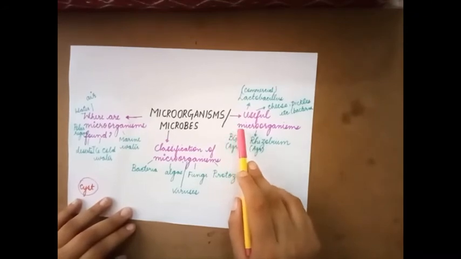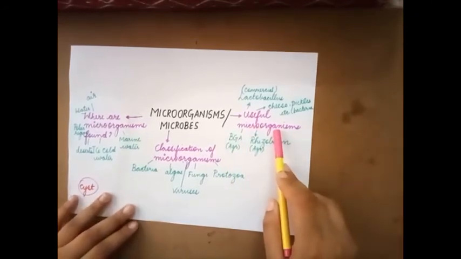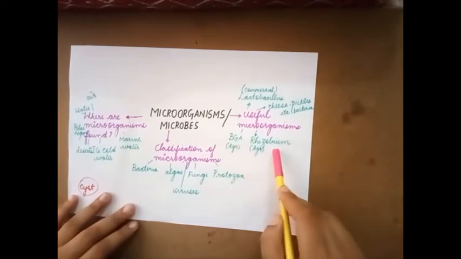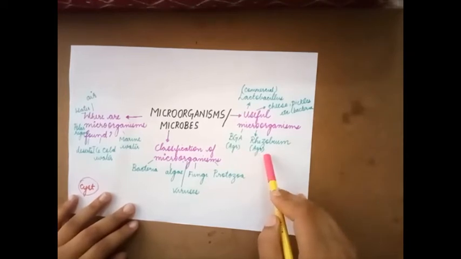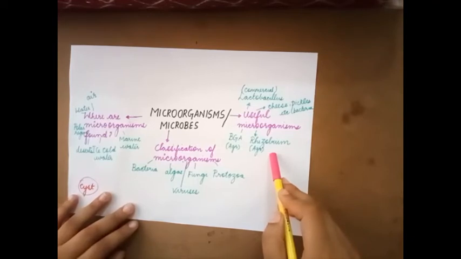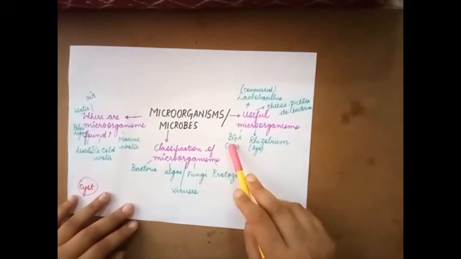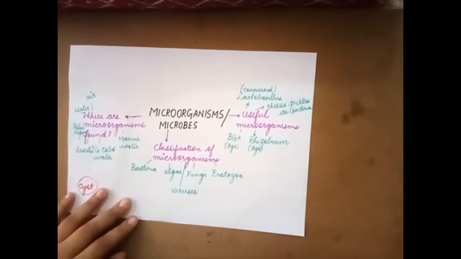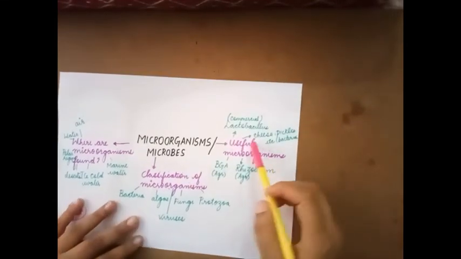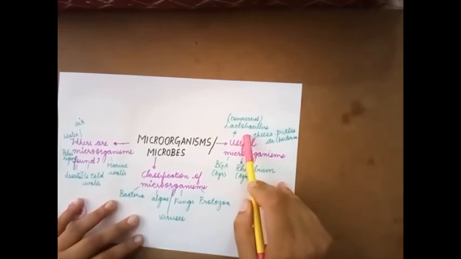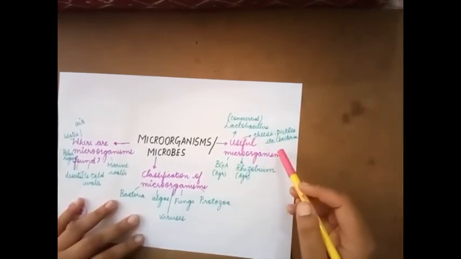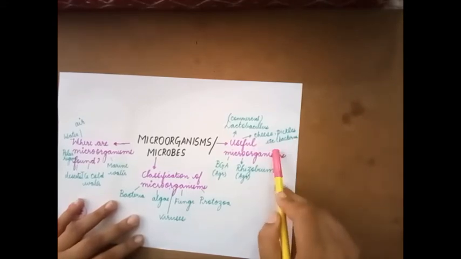Next, we will move on to useful microorganisms. Blue-green algae and rhizobium play a very important role in agriculture because they can fix nitrogen. We know that nitrogen cannot be readily absorbed by the plant. It has to be converted into its usable form. That is brought about by blue-green algae and rhizobium. Apart from that, for commercial purposes, we have lactobacillus, which is used to make curd, and also bacteria are used to make cheese, pickles, etc.